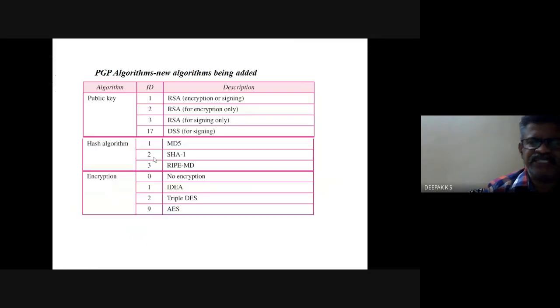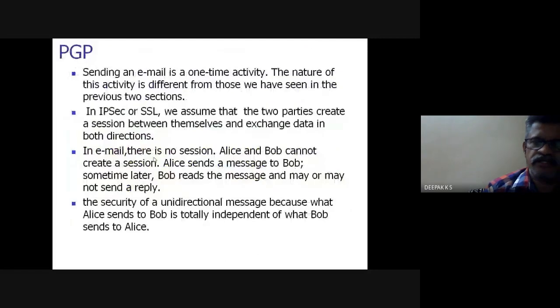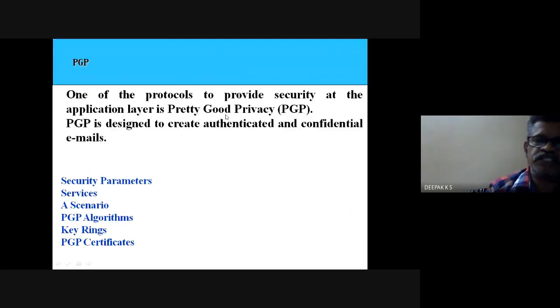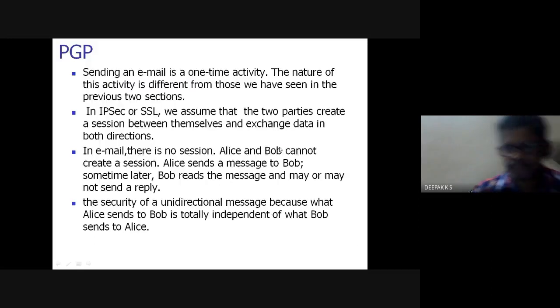So basically, we just looked at the mechanism of application layer security in the case of email. That is called Pretty Good Privacy. These are the components which we have seen. This is at the application layer when the application is email. So it provides security at the application layer, and it is a bit different from the previous two cases.